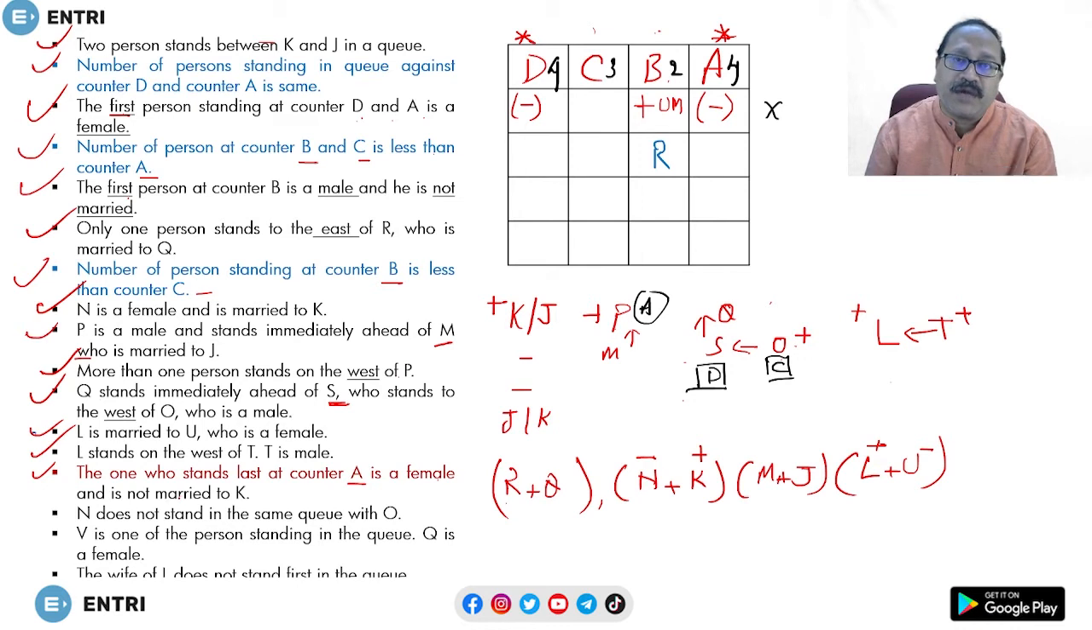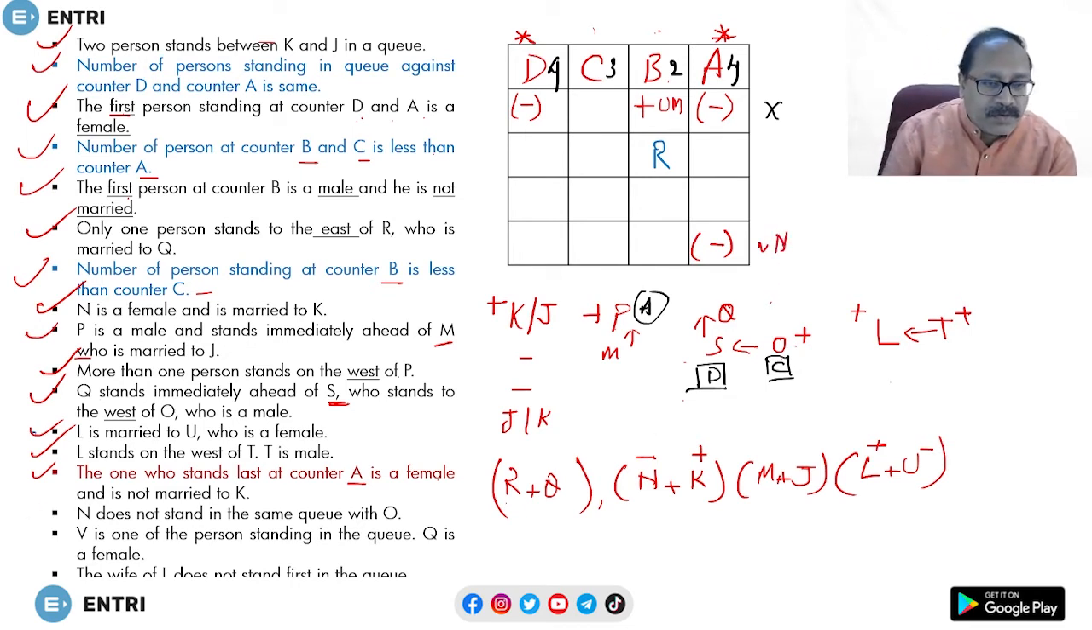Okay, next point: currently, the one who stands last at counter A is a female and is not married to K. So that is the one who stands last at counter A. This is what counter A is. So the last position is the position you are talking about. This is female, right? And the condition is that she is not married to K. So not married to K, and who is married to K? It's N who is married to K. So it's not N. Here a female has to come, and that female is not N. The next one, we have done this part. N, the one who stands last at A, is not married to K.